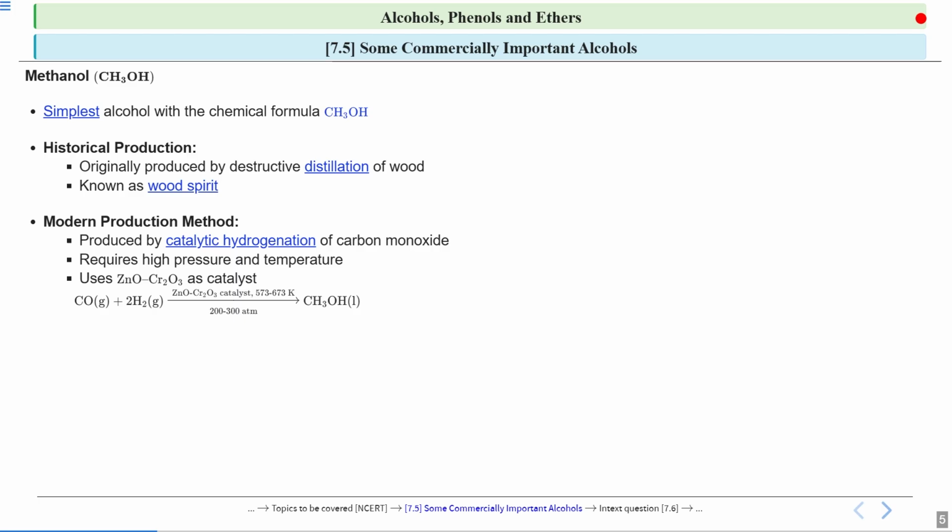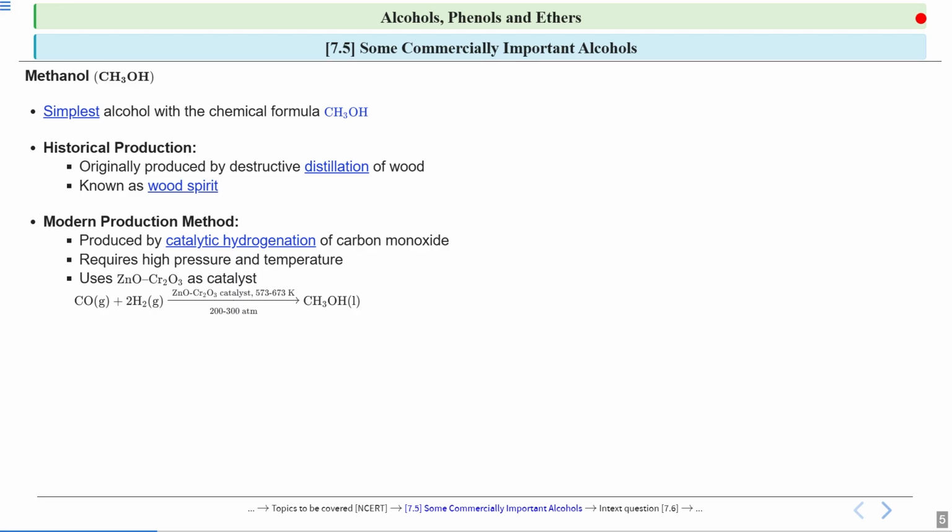Now if you look at the reaction, you will see carbon monoxide plus H2, that is catalytic hydrogenation. The word catalytic hydrogenation suggests that H2 will be used, and catalytic means it will be done in the presence of a catalyst. So here carbon monoxide plus H2 in the presence of a catalyst, which is ZnO and Cr2O3, produces methanol.